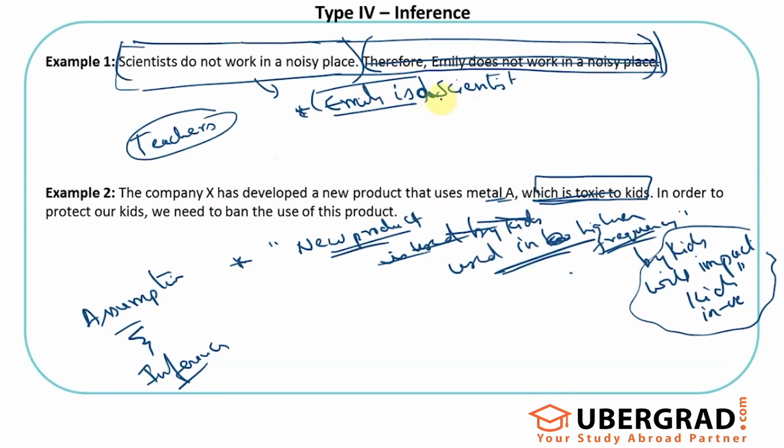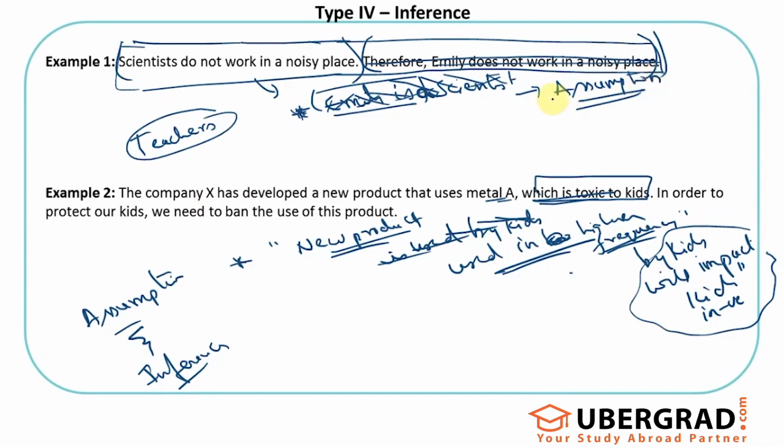This one is also a bit confusing because we have already used it as an assumption. In the assumptions case, we said Emily could be a scientist or is a scientist is an assumption. So is it an inference? To be very frank, maybe it's not a correct inference, because I would rather call it an assumption.